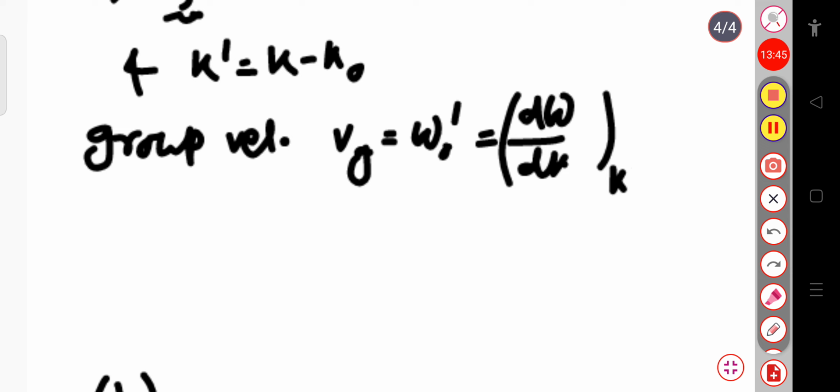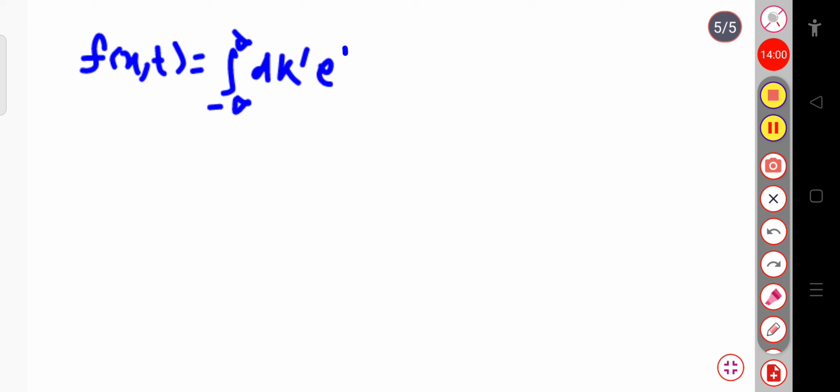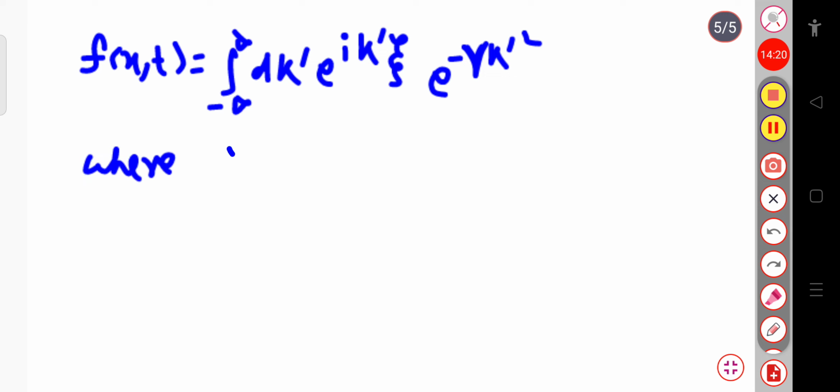So we can write f of x,t as the integration over minus infinity to plus infinity of dk prime exponential iota k prime zeta, exponential minus gamma k prime square, where zeta is equal to x minus the group velocity Vg into t, and gamma, any constant, is equal to alpha plus i beta t.